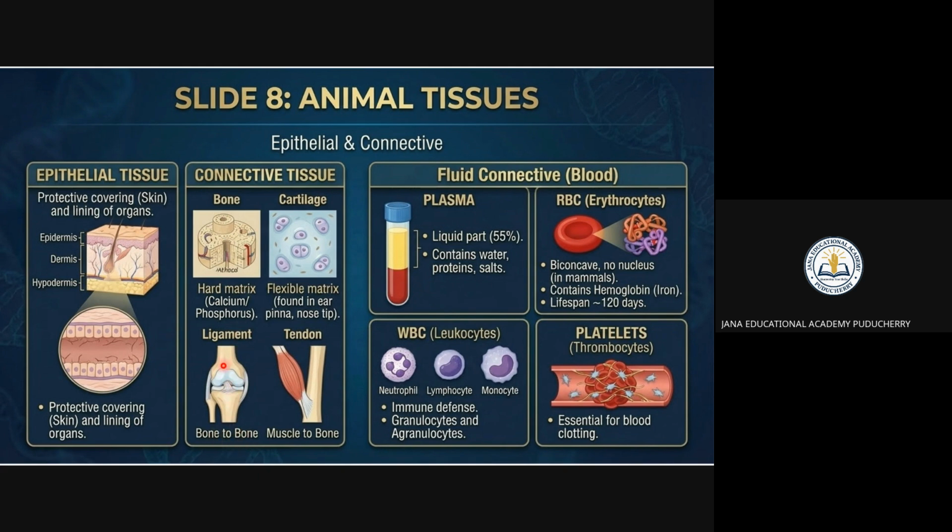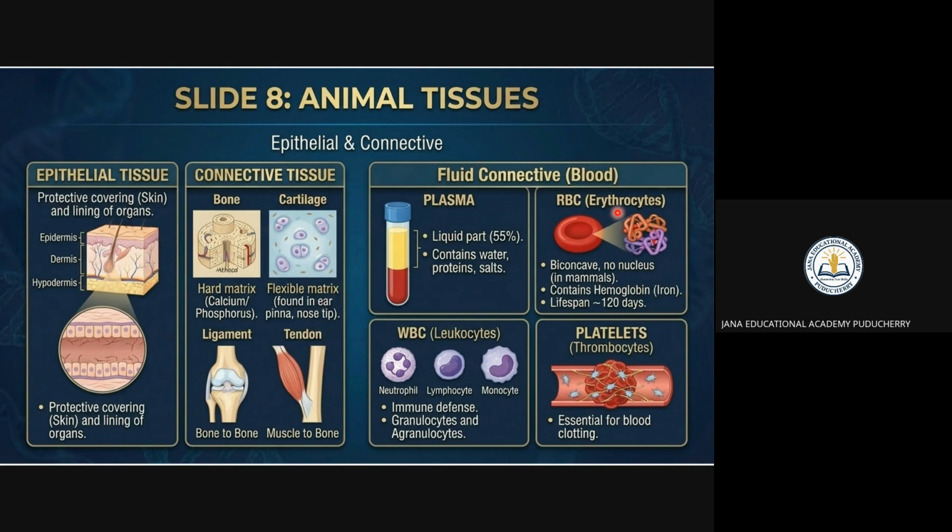This is the connective tissue. Bone and cartilage are connective tissues: bone is the hard matrix, and cartilage is the flexible matrix, which you find in the ear and the nose tip.